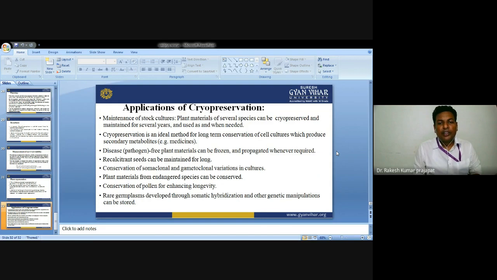Conservation of somaclonal variations and dihaploid variations in culture. Plant material from endangered species can be conserved. And conservation of pollen for enhancing longevity. Rare germplasm developed through somatic hybridization and other genetic manipulations can be stored. So this is all about embryo rescue and cryopreservation. Thank you.